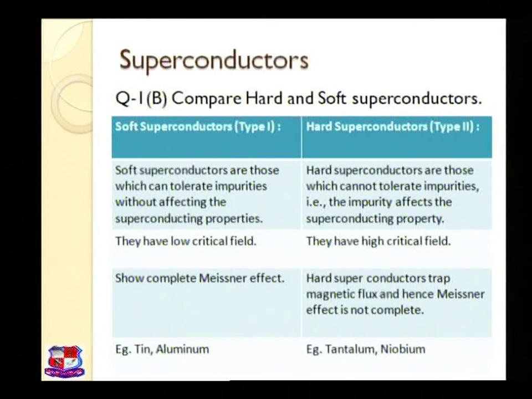This is the simplest comparison between hard superconductors and soft superconductors. For 4 marks you can write near about 4 points to compare hard and soft superconductors, or type 1 and type 2 superconductors.